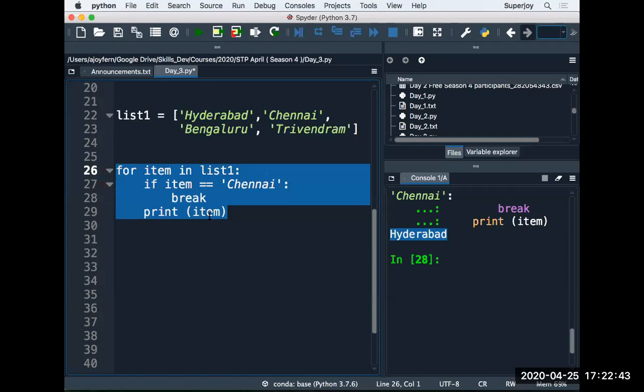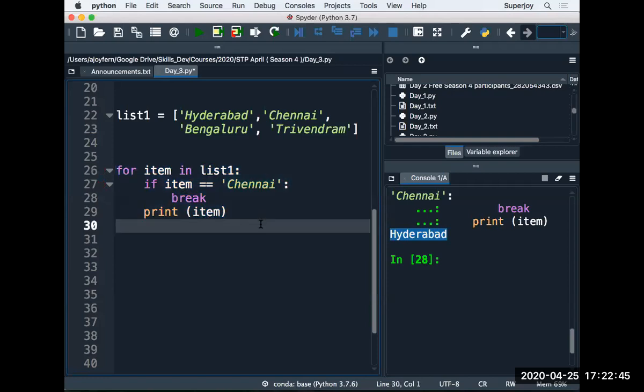Okay, I'll take one more example. Let's say I say item is equal to Bangalore, right? Now, what would happen in this case?